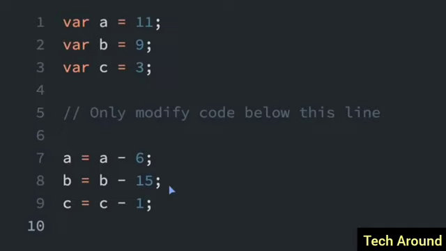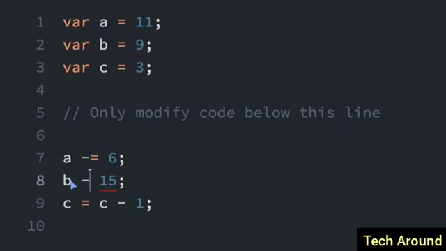Previously we learned about plus equals. Well, minus equals does the same thing but subtracting. So this says a equals a minus 6. We started at 11. Minus 6 is going to be 5. So the new a is going to be 5. But we can shorten that. Instead of a equals a minus 6, we can do minus equals. This is just a shortcut that JavaScript has that means the same thing. That means a equals a minus 6, but it's just shortened.